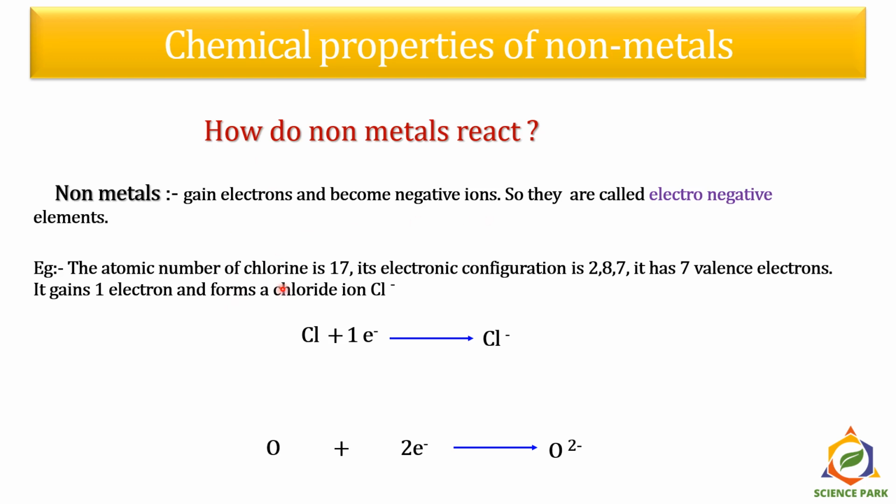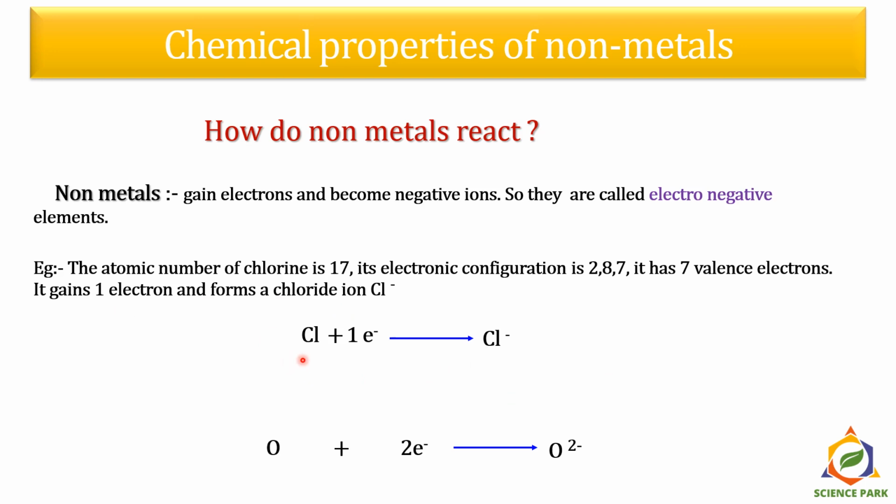The atomic number of chlorine is 17. Its electronic configuration is therefore 2,8,7. It has 7 valence electrons. It gains one electron and forms a chloride ion. Let's see this reaction here.